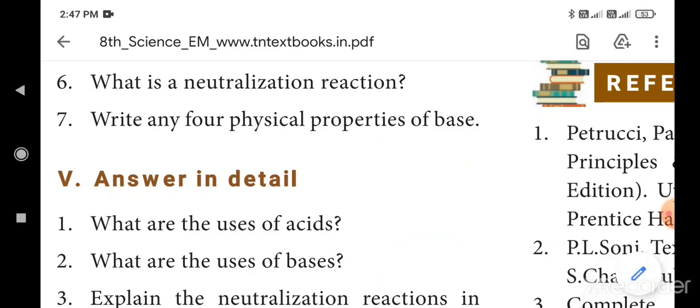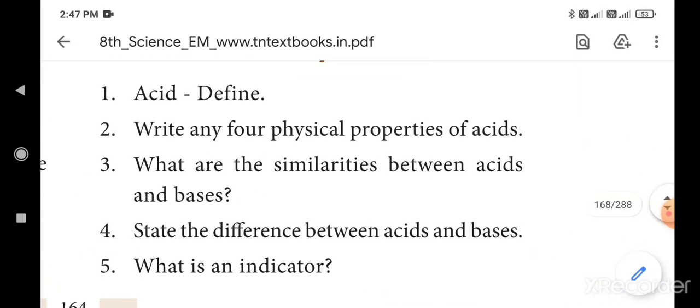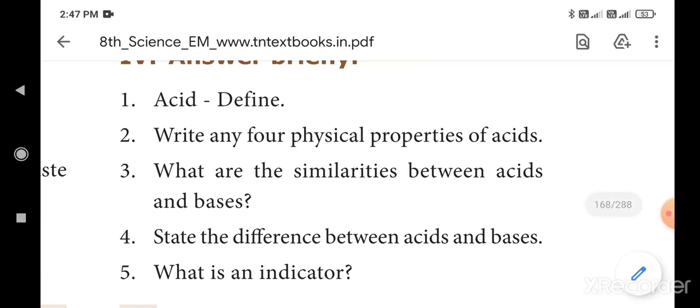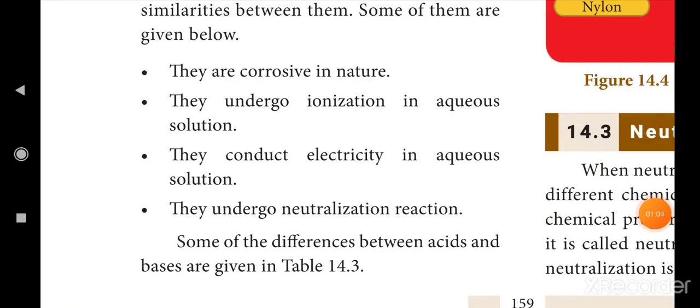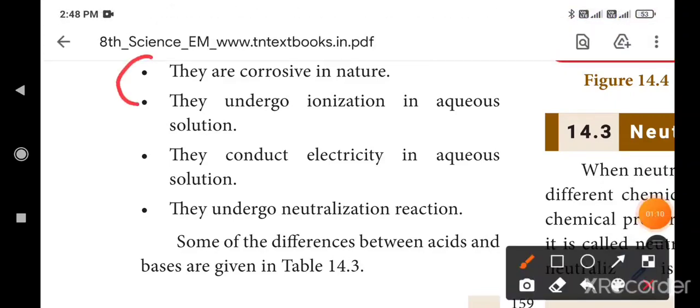First, the 2 mark question. The third question: what are the similarities between acids and bases? Okay, take page number 159. This is the similarities. They are corrosive in nature, both acids and bases.